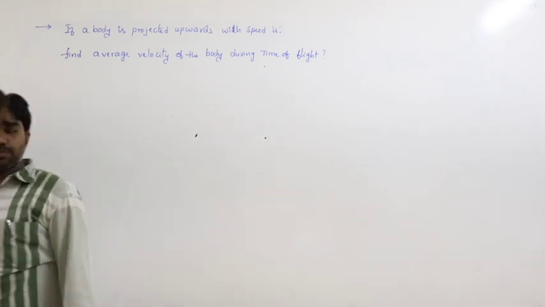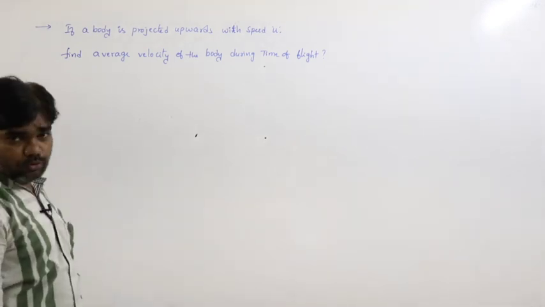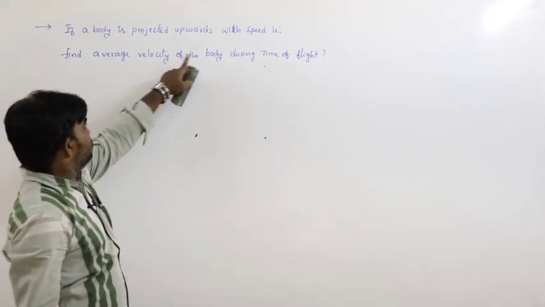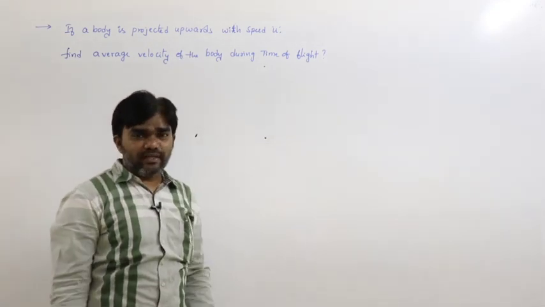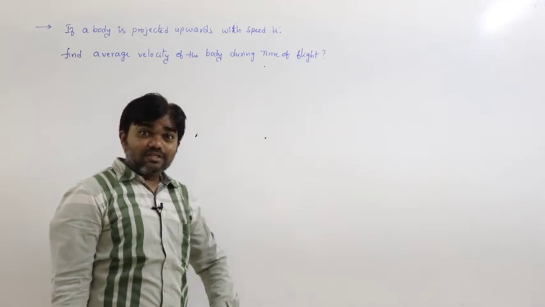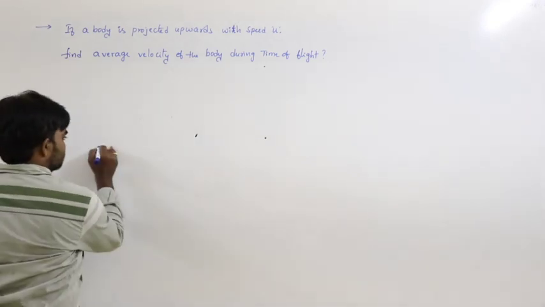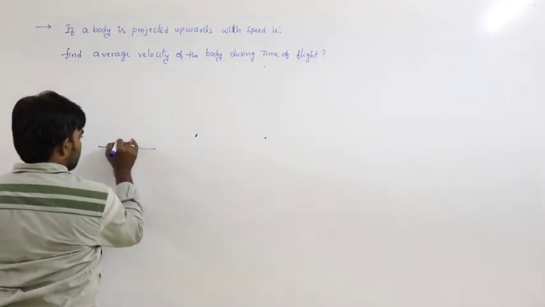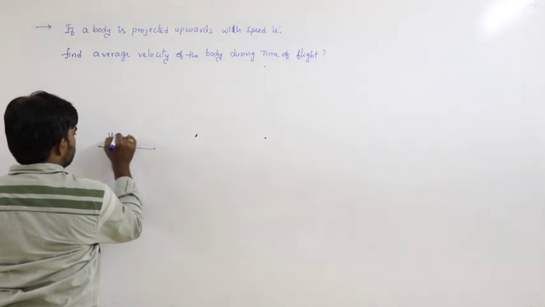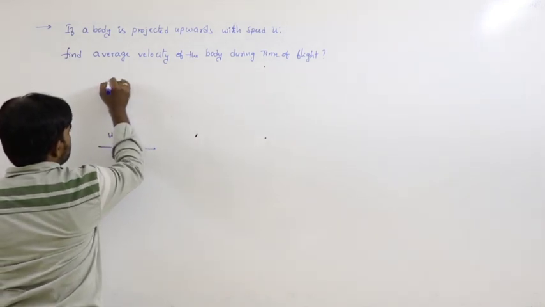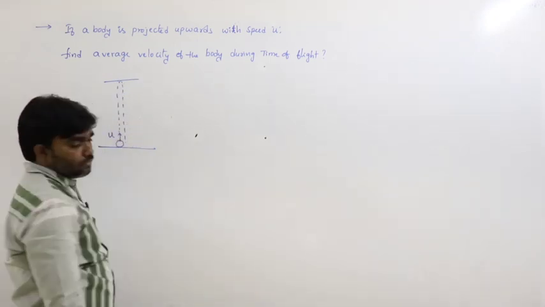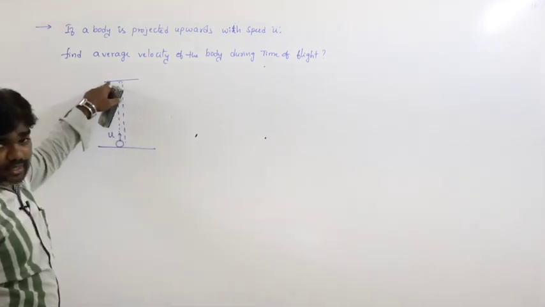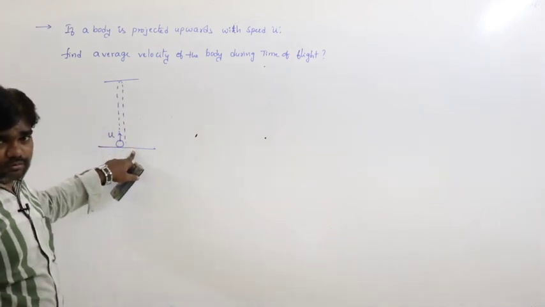If a body is projected upwards with speed u, find the average velocity of the body during time of flight. Let us say the body is projected upwards with speed u, the body reaches the maximum height and again reaches the ground.